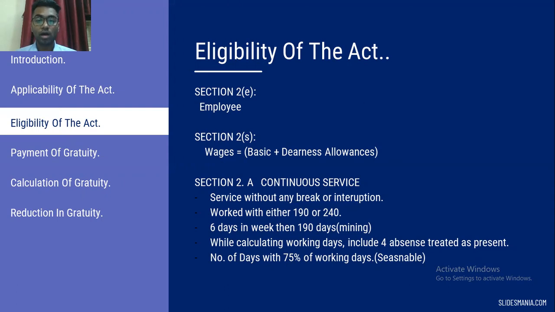Section 2A, subsection A, continuous service. So who are in continuous service? Service without any break or interruption is eligible for the act. Then the work with either 190 or 240 days; if the establishment works 6 days in a week, then it is 90 days. Then the workers must attain the 190 days. It is specially for mining.